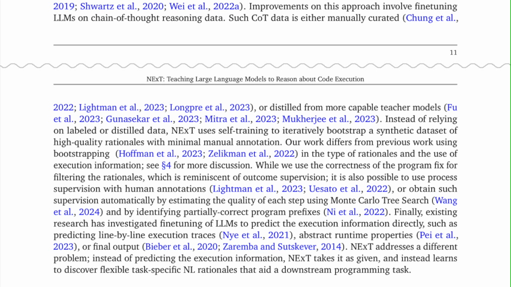7. Conclusion. In this paper, we present NExT, a self-training method to fine-tune LLMs to reason with program execution traces. We demonstrate that PaLM 2L trained using NExT yields high-quality natural language rationales and achieves stronger success rates on 2 program repair tasks. As future work, we plan to apply NExT to a broader range of program understanding tasks while expanding the trace representation to support more programming languages.